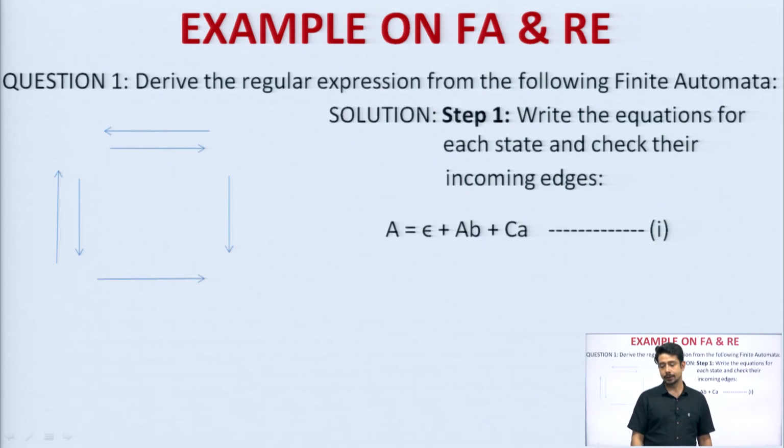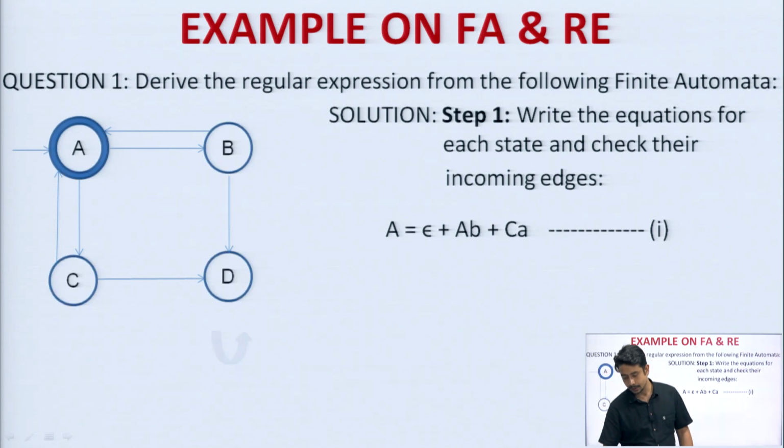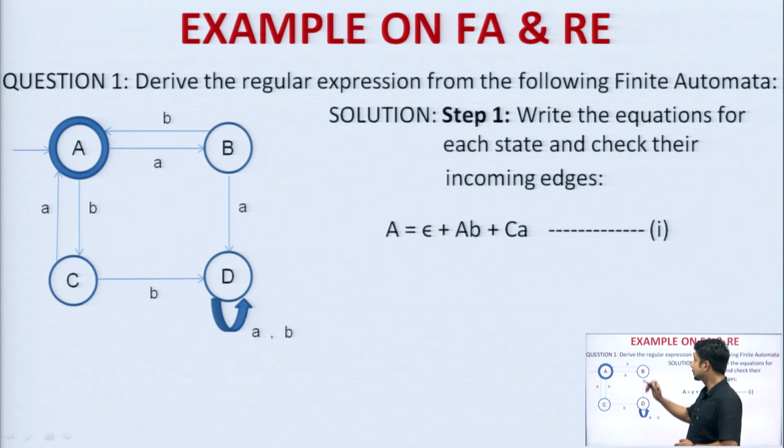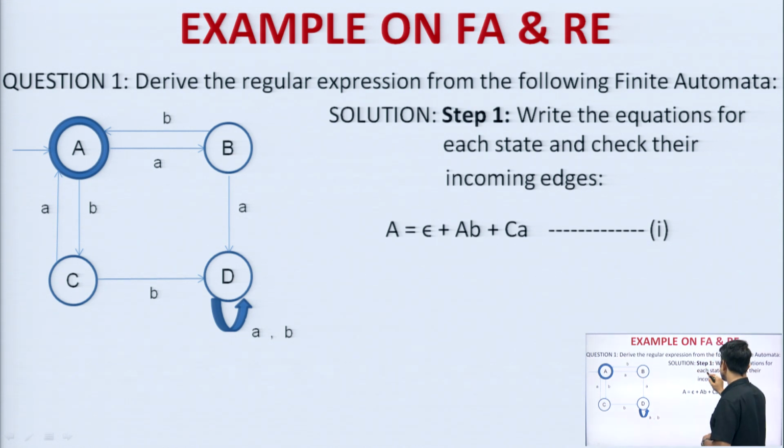Now, let us go with an example. This example has this particular diagram. Okay. I think I have covered all the transitions. Yes, now we can check it out. See, this question says derive a regular expression from the following finite automata. So, step 1, write the equations for each state and check their incoming edges.